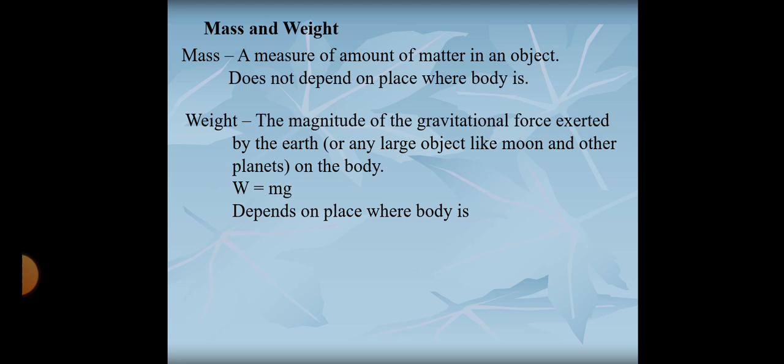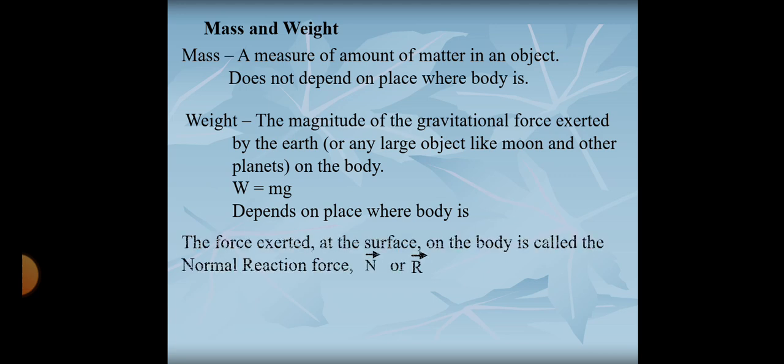What is mass? What is weight? A measure of the amount of matter in an object is mass. Mass does not depend on the place where the body is. Weight is the magnitude of the gravitational force exerted by the earth, and it depends on the place where the body is. The force exerted by the surface on the body is called the normal reaction. It is N or R.